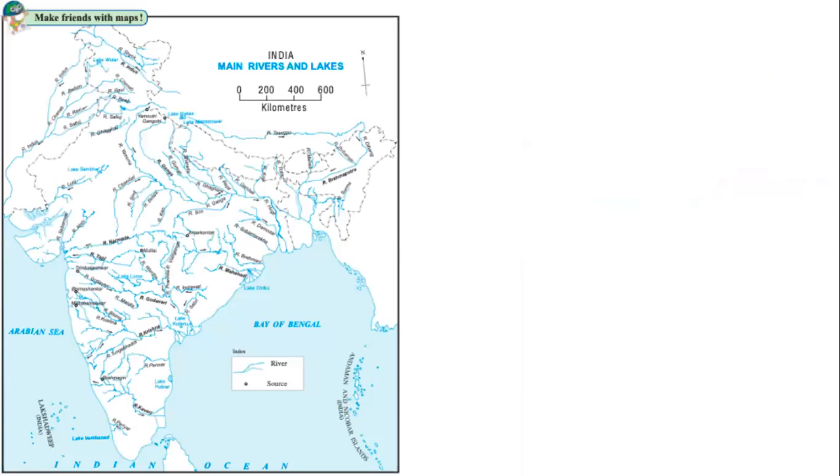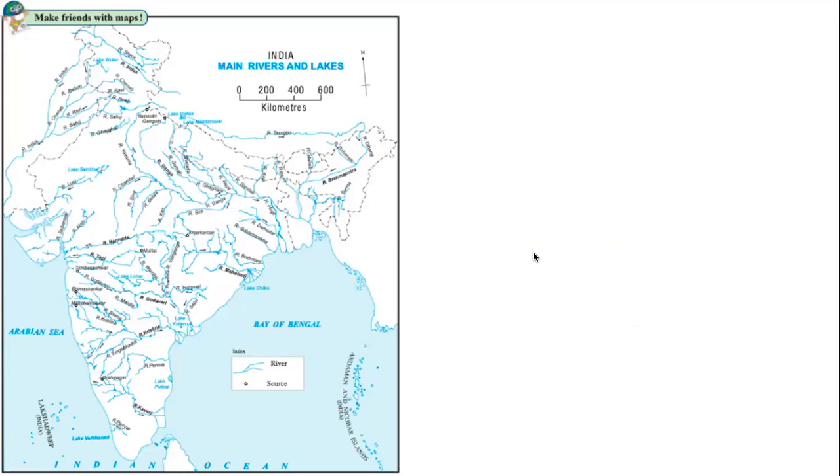So we have another new friend. Remember, we had met with two new friends last class, the physical maps of India. Another new friend this time. And this time the friend looks like this. Tell me on which page is this map in the textbook? Tell me the page number. 21. Okay, correct.